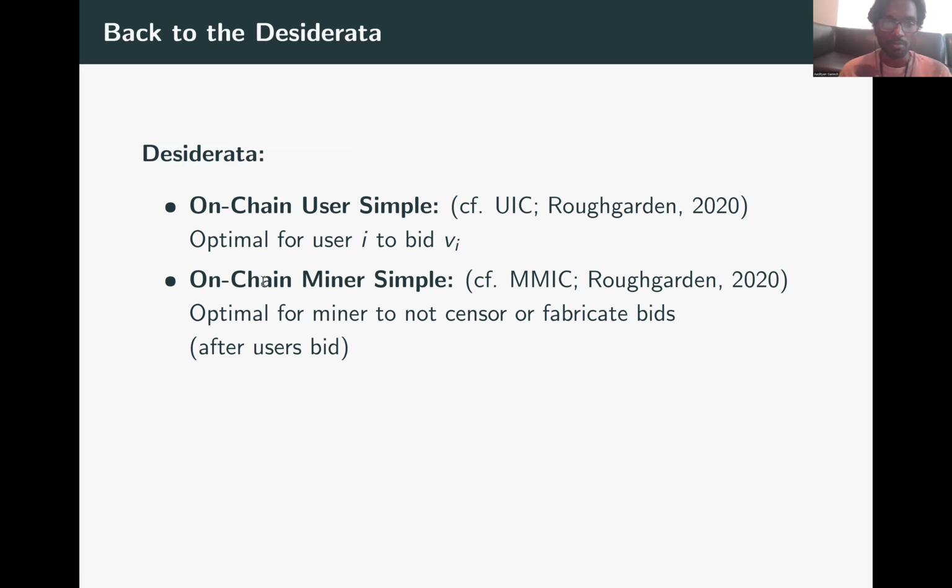The next one is called on-chain miner simplicity. This is similar to myopic miner incentive compatibility, MMIC, from Roughgarden 2020. This says it must be optimal for the miner to not censor or fabricate bids. Note that this is different from the off-chain mechanism that we are talking about, because here users bid whatever they want to bid, and then the miner blindsides them by censoring bids and fabricating bids out of nowhere. However, when running an off-chain mechanism, the miner basically says, okay, this is what I'm going to do on-chain. Now go ahead, adjust your strategies and bid in equilibrium. So this is on-chain miner simplicity.